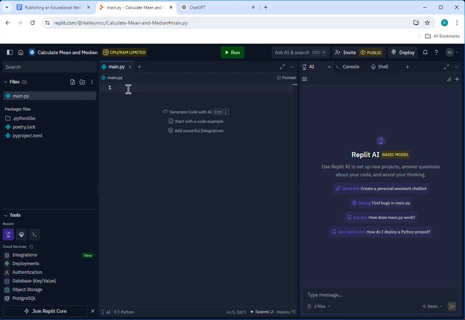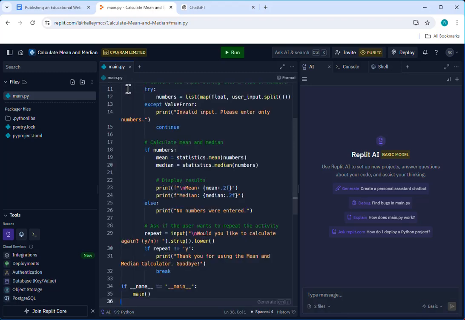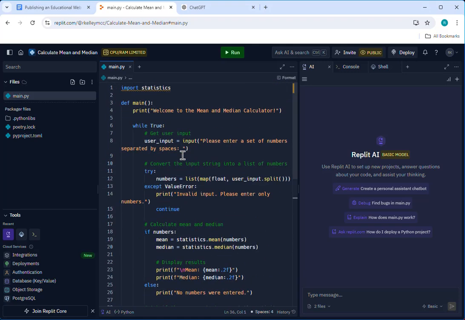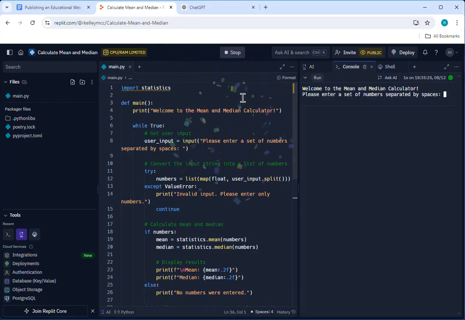So at this point, I'll use the Control V to paste my code. And if you're using a Mac, it'd be the Command V. And with that, I can click Run. Now run the code. Look at that, I got some confetti. And it says, welcome to the mean and median calculator. Please enter a set of numbers separated by spaces. So we'll say 100, 200, 300, 400, and 500. So the mean is 300, the median is 300.